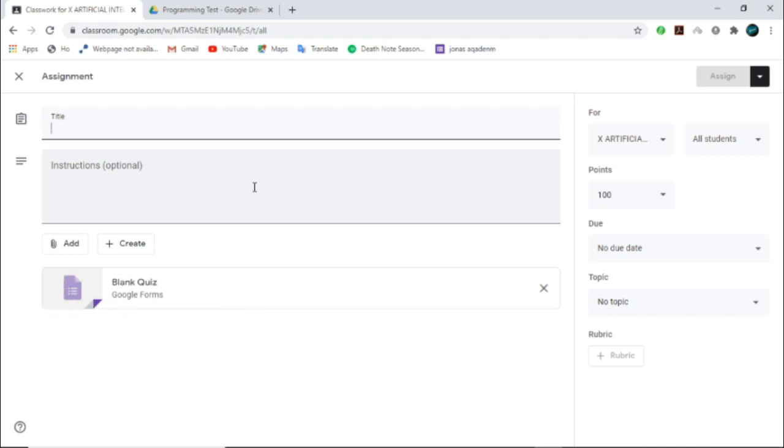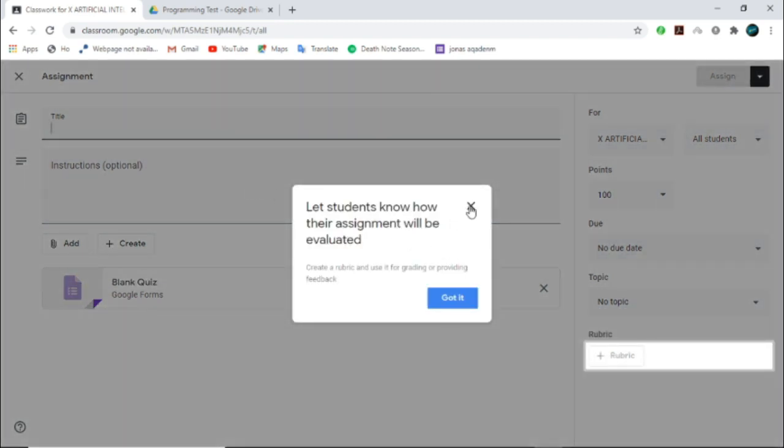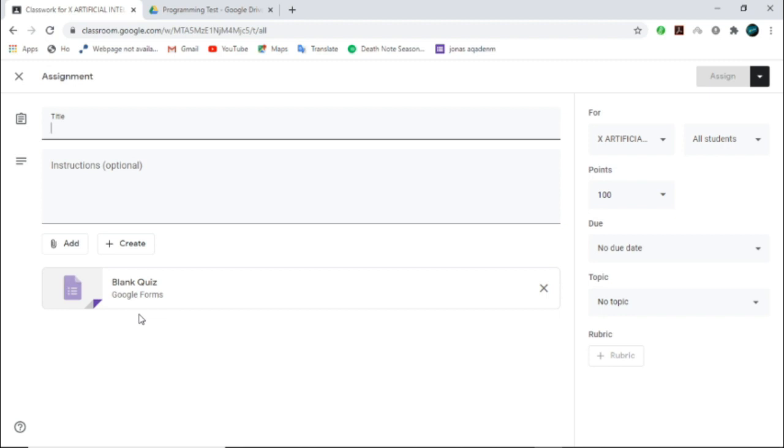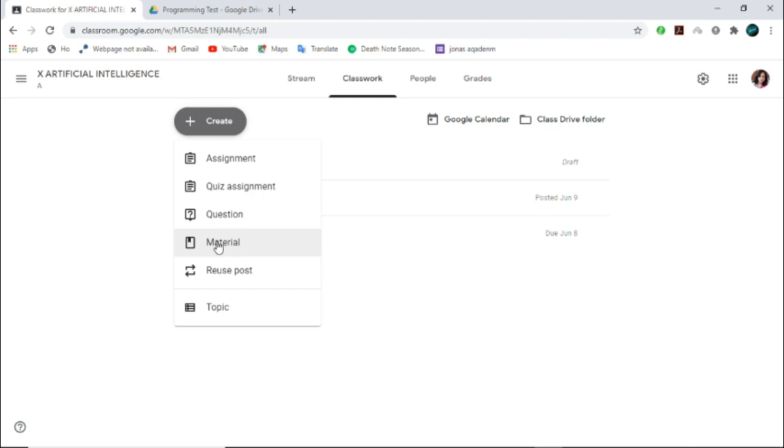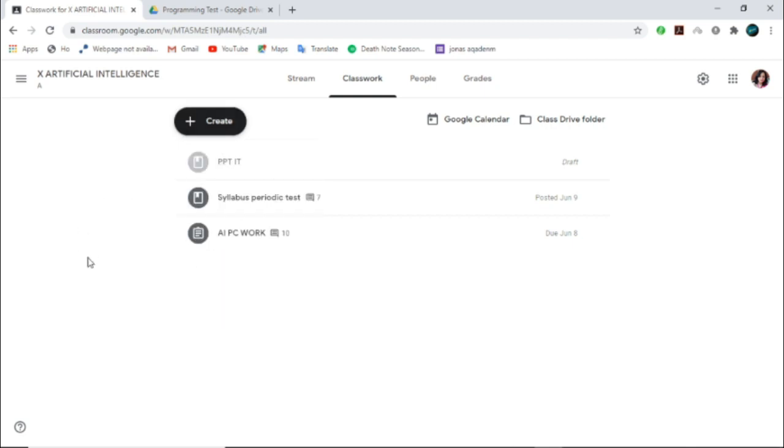Now all things are attached already, right? You have created Google Forms, right? So if you are giving a quiz to the students, from here you can create a blank quiz also, or if there is an already existing quiz, you can add it by clicking on the Add button, right? So Google Form can be attached here in Google Classroom. So this way you can create assignment, material or anything, right?